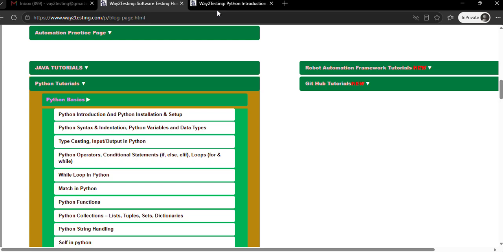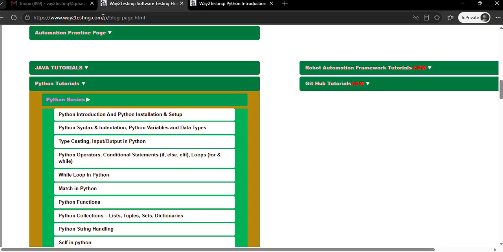Welcome back to way2testing.com. In this series we are going to cover the Python tutorials. We will start from the very basics, meaning if you don't know any programming language or anything, we will start from zero level, from scratch, and go up to the top.